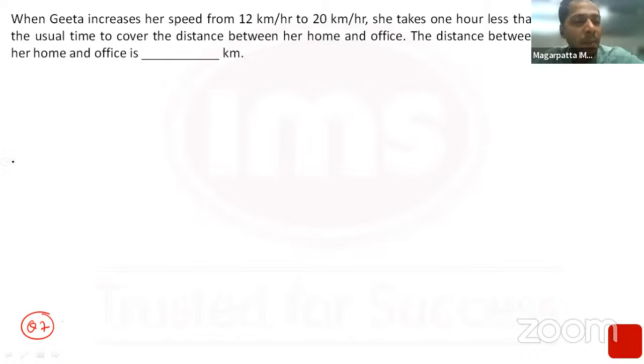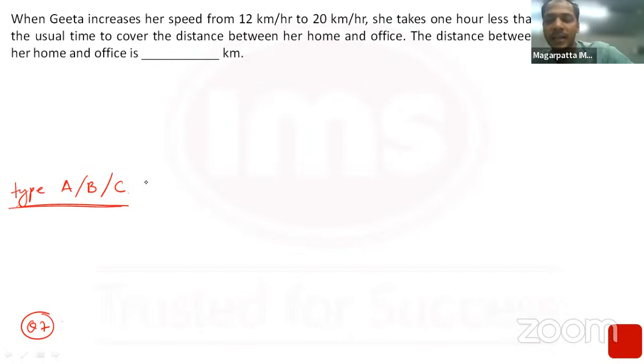What is this? Is this a type A, type B, type C, guys? I want your take on this question type. Should I solve it or not? If you face this question in the exam, I think this is the starter question that you come across when you have these proportion based questions, proportionality in time, speed, distance. And therefore, this is a must solve. This is a sitter question.